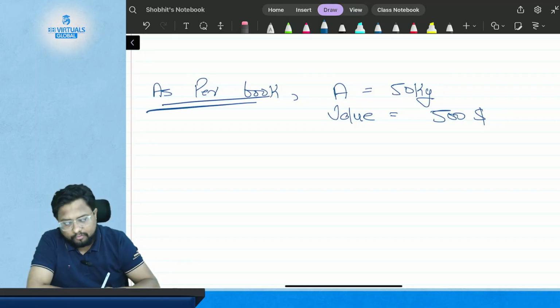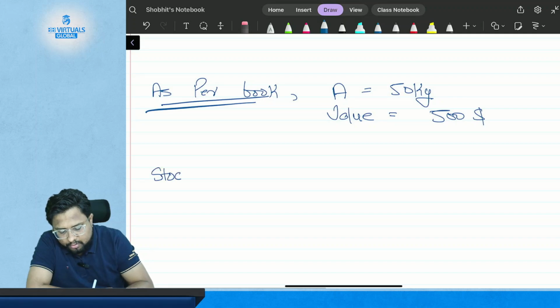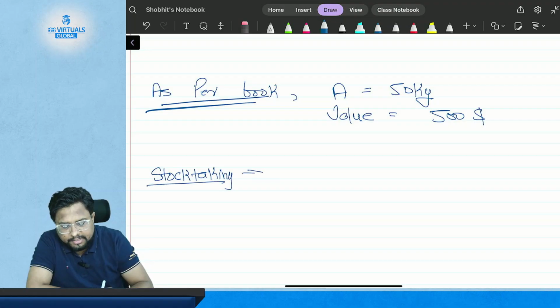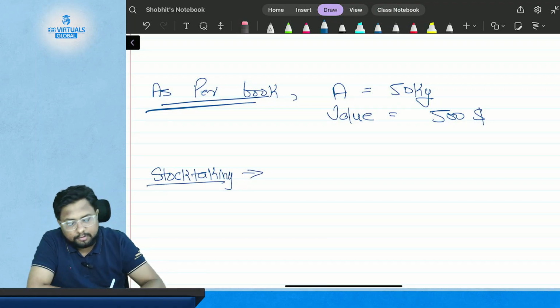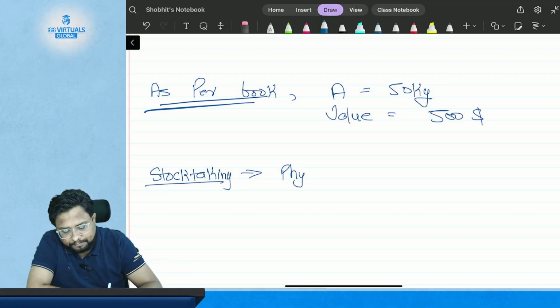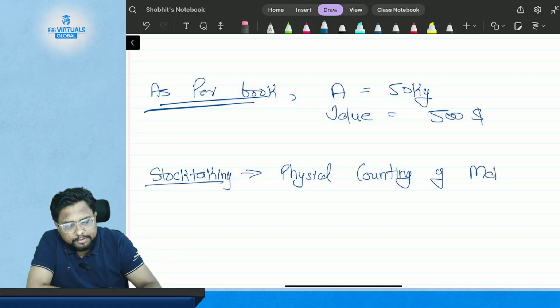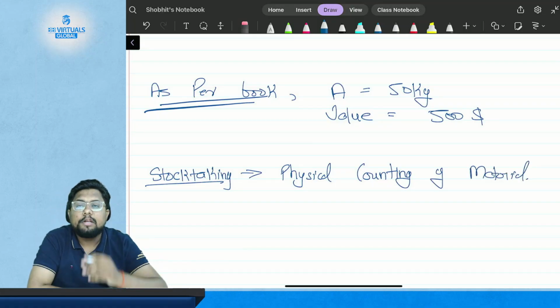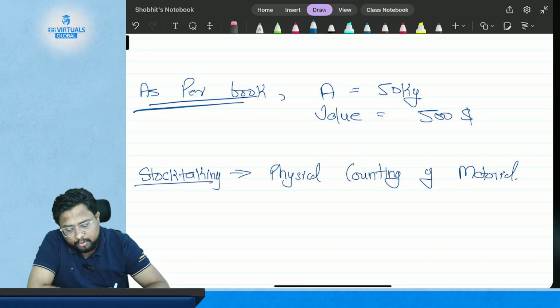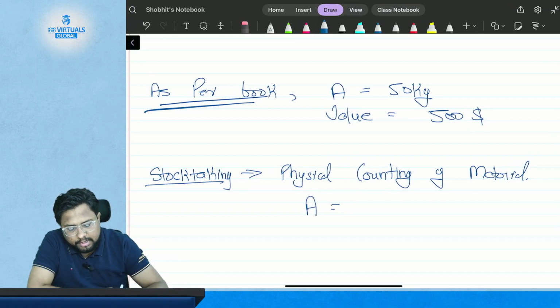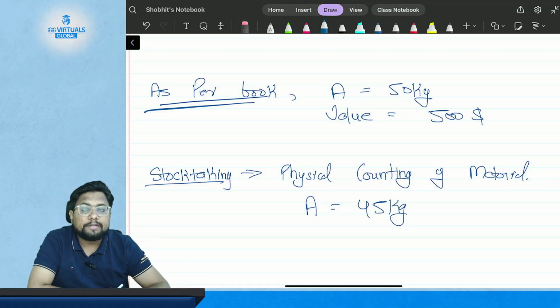But when you go for the stock taking, which involves physical counting of the material of inventory, you get to know that there are only 45 kgs of material A in your godown.